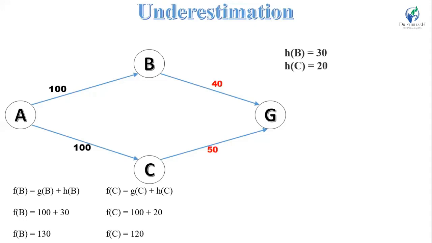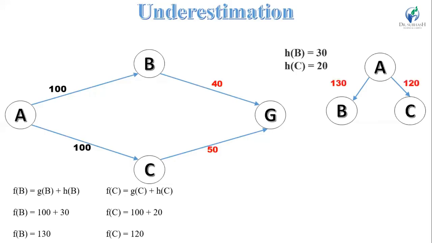Now we can see f(C) has less cost compared to the f(B) cost. We can see in the figure that with the help of the start node, we can reach the B and C nodes. Node C has less cost to reach our goal node, because node B has 130 cost and node C has 120 cost. So we can select node C to reach the goal node.